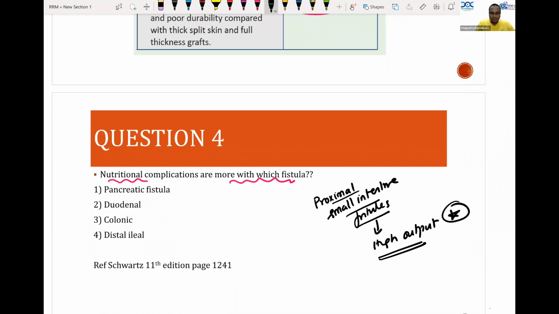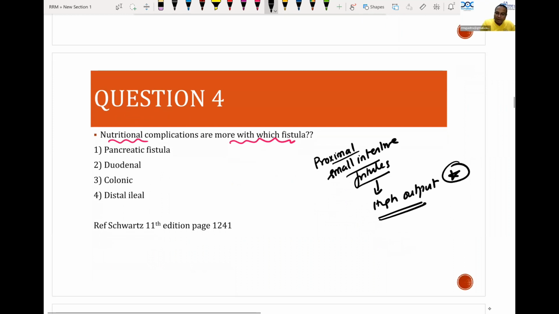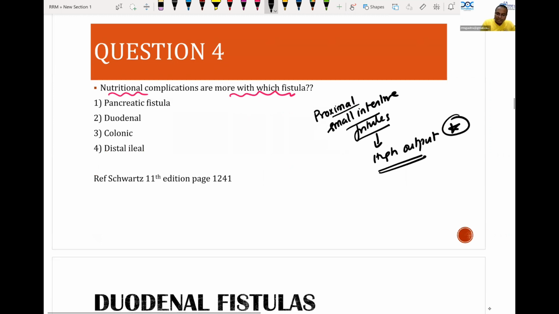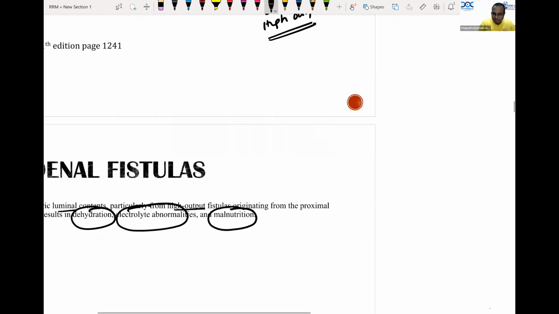All are more common with this. It's a direct line: the loss of enteric luminal contents, particularly from high output fistulas originating from the proximal small intestine, results in dehydration, electrolyte abnormality, and malnutrition. So the answer here is the classical duodenal fistula. This is a simple NEET PG question.